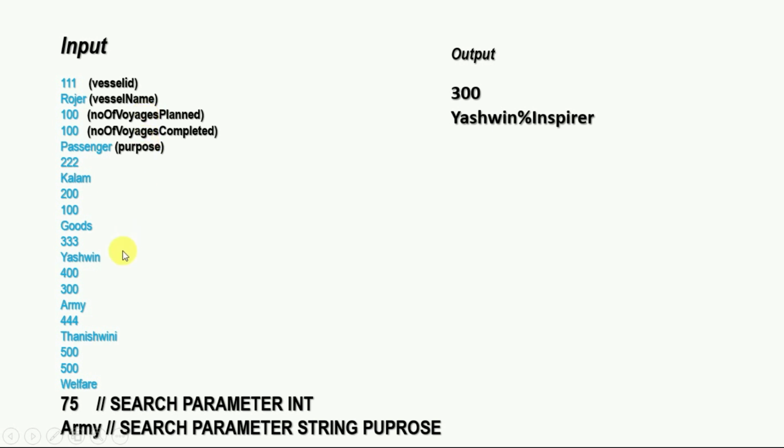And at last, these are our search parameters, the search parameter int and the search parameter string purpose, and this is the sample output. The first output we get from find average, and then the vessel name, modulus symbol, and classification. I hope you understand this question.